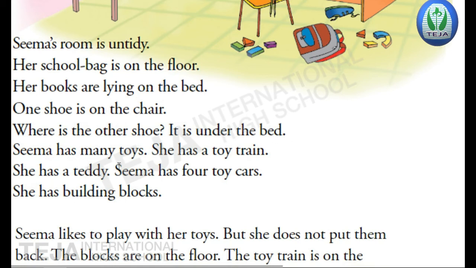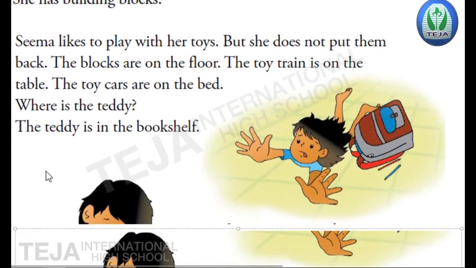Seema has many toys. She has a toy train. She has a teddy. Seema has 4 toy cars. She has building blocks. Okay, now next.